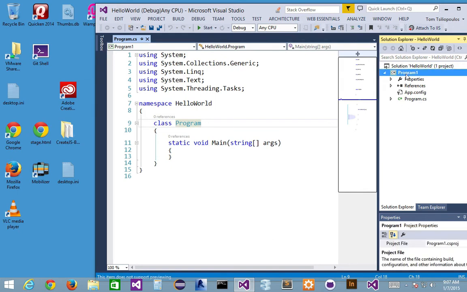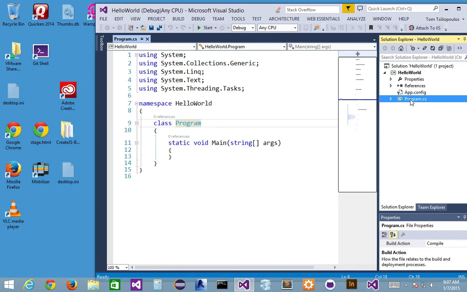Let me just go back and change that back, because, oops, no, I don't want to remove it. I want to rename it. If I take this back to Hello World, that's what my project is called, my Hello World project. And if I rename this program, this file here, what happens? Anybody? Yeah.